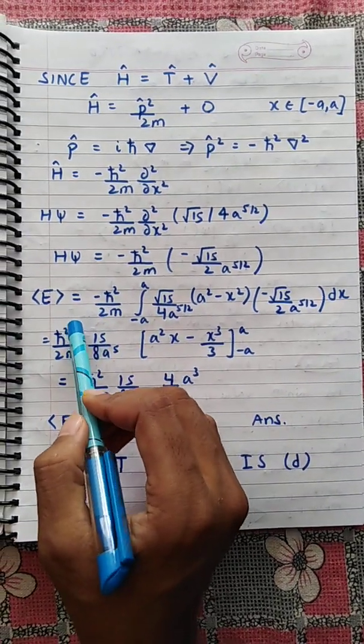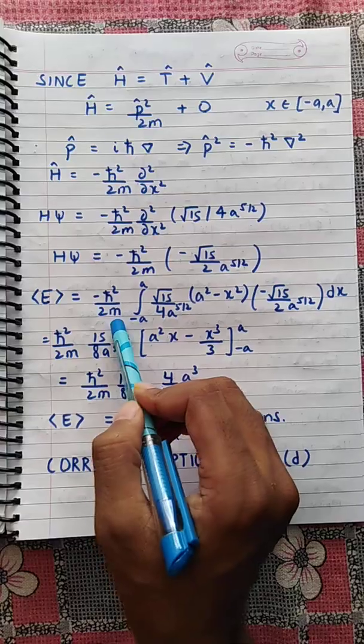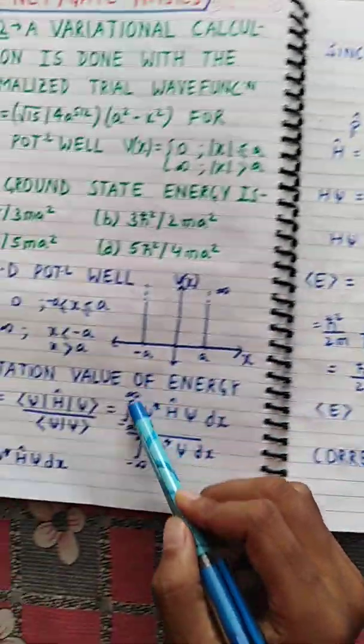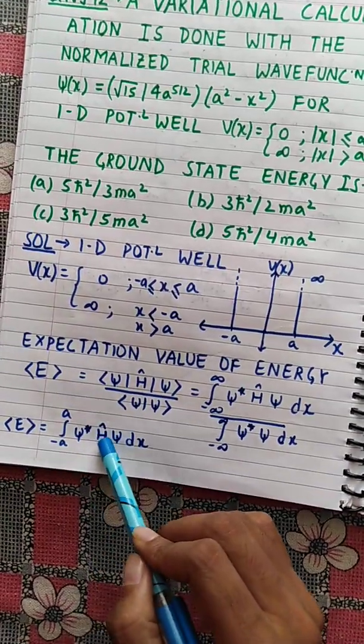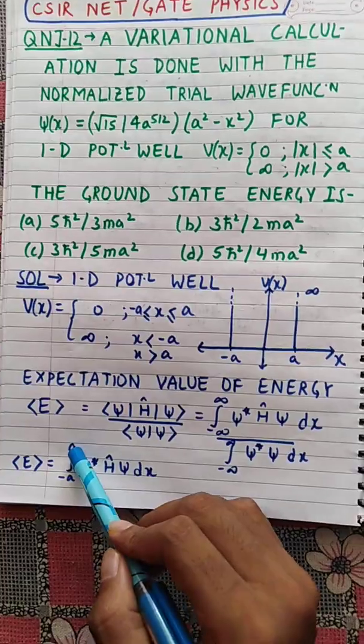Now let's move ahead. The expectation value of energy is minus h cross square upon 2m, integration from minus a to a. See the expression for E, integral of psi star H psi dx, from the integration limit minus a to a.